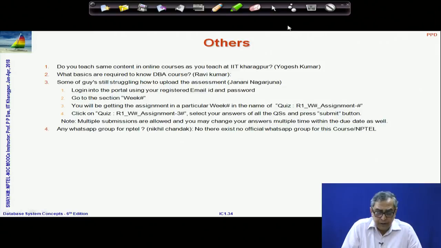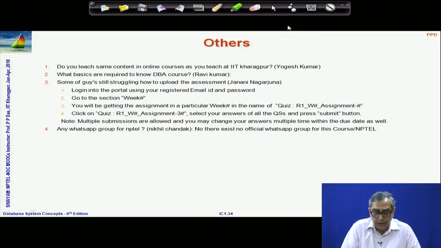There were some queries which are not very directly related, or I did not know how to answer them. One question is, do you teach the same content in online courses as you teach at IIT Kharagpur? In terms of database systems, yes, we teach the same content. The content is not different, the book is not different. It is the same textbook which is followed while teaching at different IITs, or there are 3-4 equivalent textbooks. So, you can rest assured that you are learning the same content as a student of IIT will learn in the classroom if he or she is attending the database course.